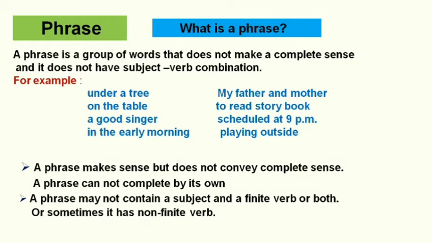These both present and past participle forms of verb are the non-finite verbs that do not change as per the person or as per the tense of the sentence. If I use these phrases in sentences like the flight has scheduled at 9 p.m. The flight has scheduled at 9 p.m. The flights have or had scheduled at 9 p.m. Another example, I am playing outside. Playing outside, this phrase I use in a sentence like this, I am playing outside.